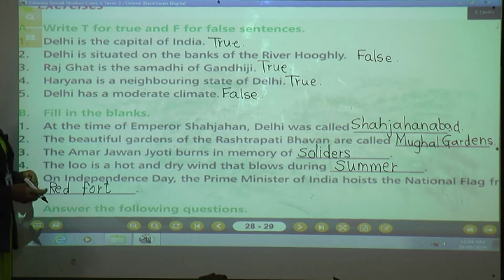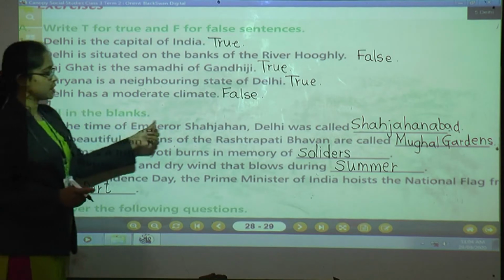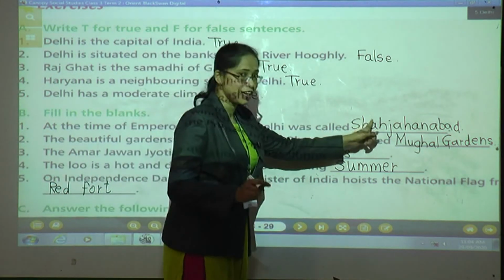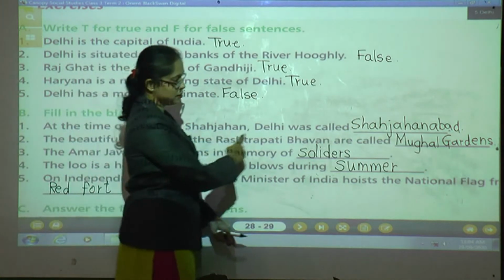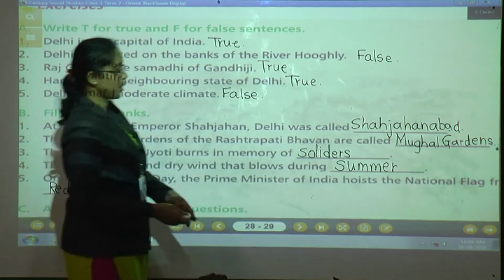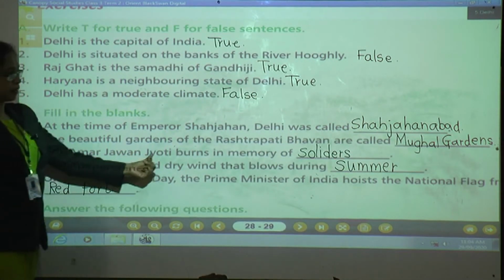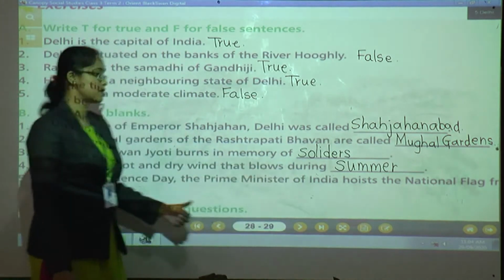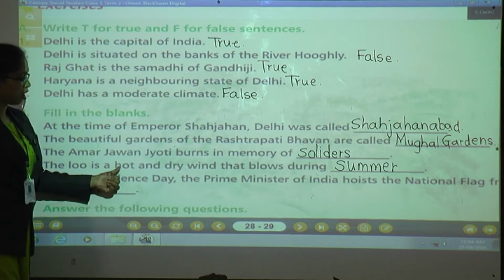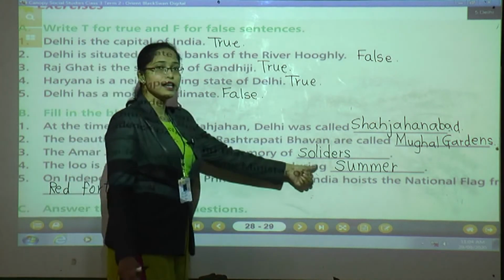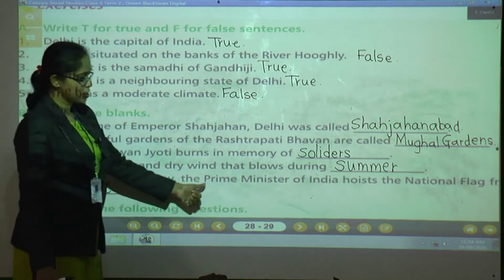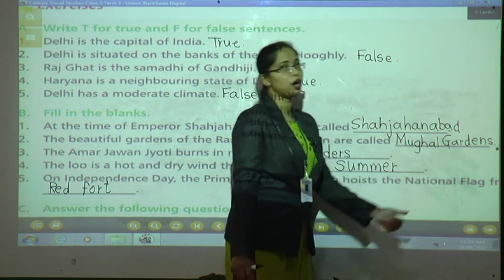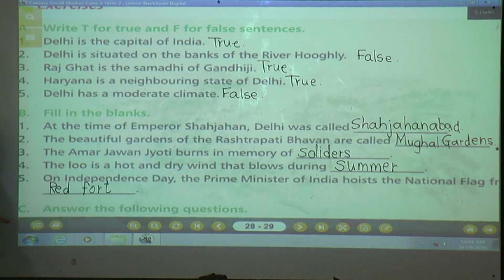Okay, let's repeat these questions again. At the time of Emperor Shahjahan, Delhi was called Shahjahanabad. The beautiful gardens of the Rashtrapati Bhavan are called Mughal Garden. The Amar Jawan Jyoti burns in the memory of soldiers. The Lu is a hot and dry wind that blows during summer. On Independence Day, the Prime Minister of India hoists the national flag from Red Fort. Understood? Done with question A and question B?